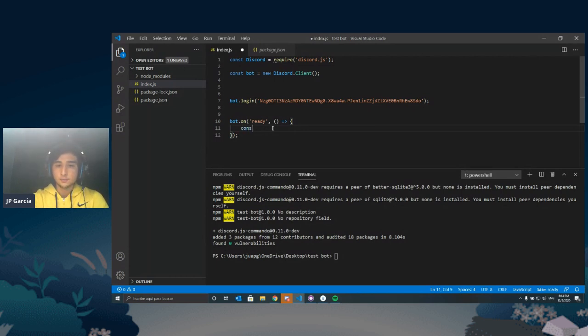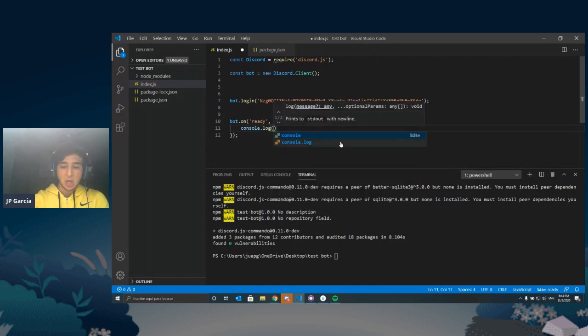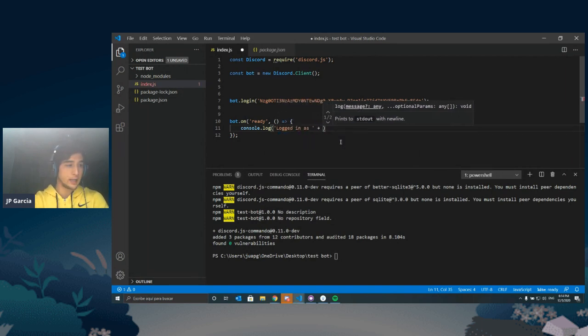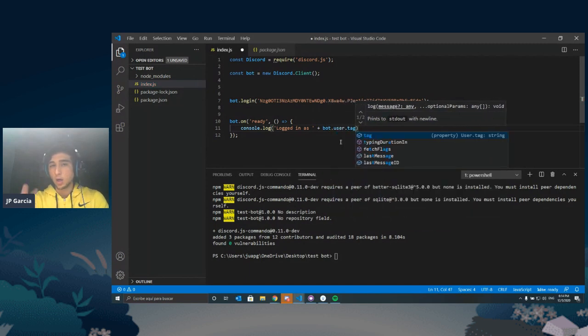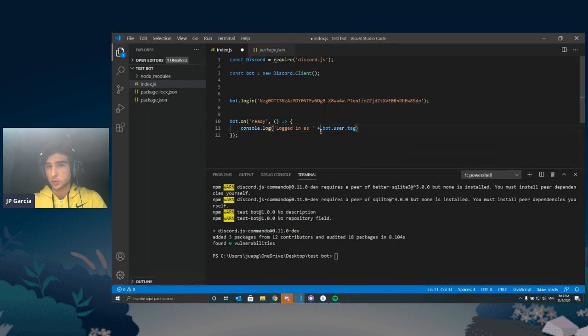So we are just going to say console.log, open parentheses, and we're going to say "logged in as ", space, and we're gonna concatenate bot.user.tag. What does concatenate mean? It means that we're adding two strings. It's just a fancy word. I'm introducing these fancy words. You can use them or you cannot use them, but concatenation means that you're getting two strings and you're putting them all in one string.